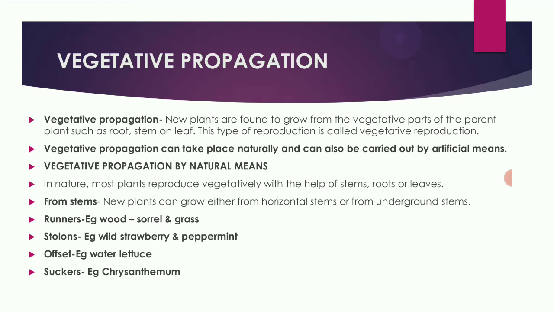Next, vegetative propagation. New plants are found to grow from the vegetative parts of the parent plant, such as roots, stem, leaves. This type of reproduction is called vegetative reproduction.